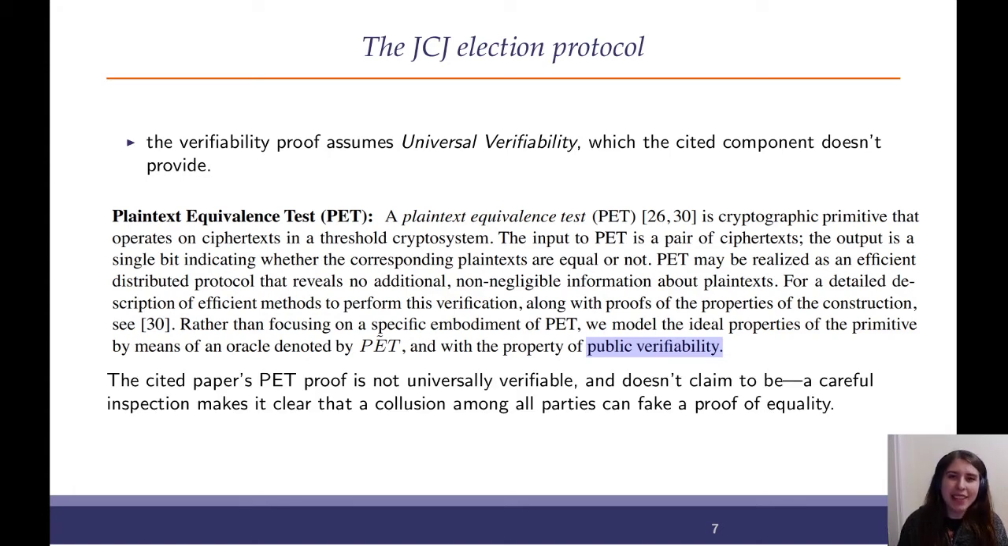So again, it doesn't claim to be universally verifiable. In fact, the paper makes it quite clear. A collusion amongst all of the parties performing the test can forge a proof that two ciphertexts are equivalent when they actually aren't. And the paper makes this very, very clear.